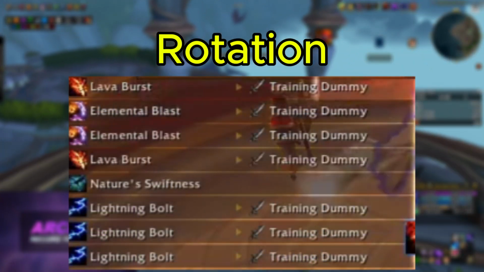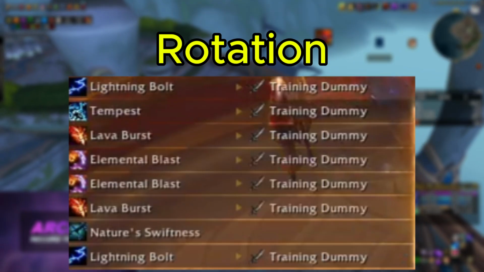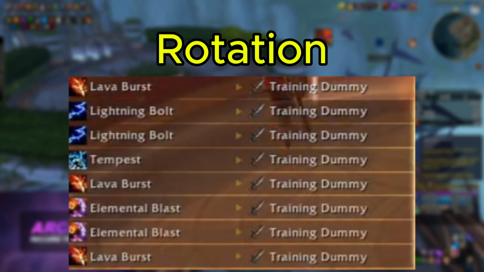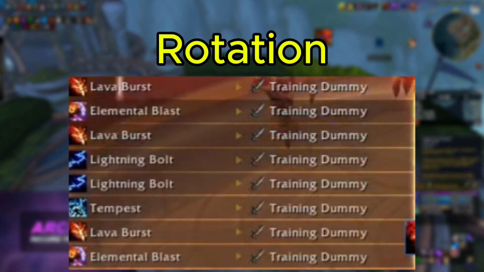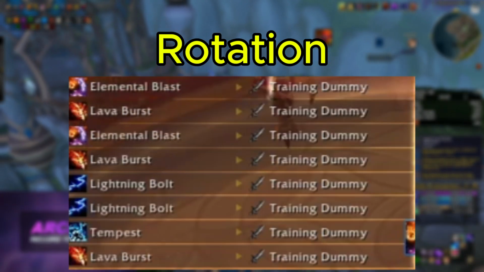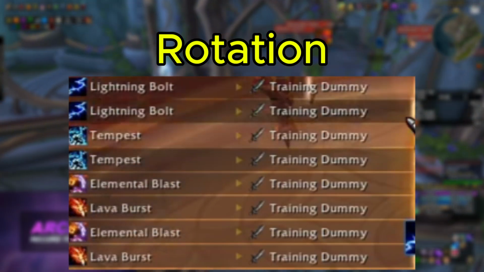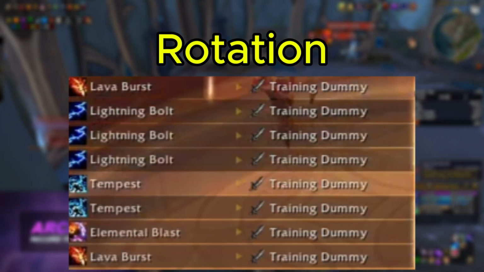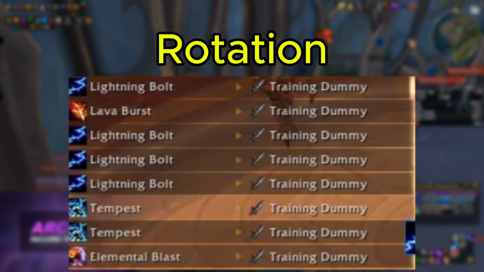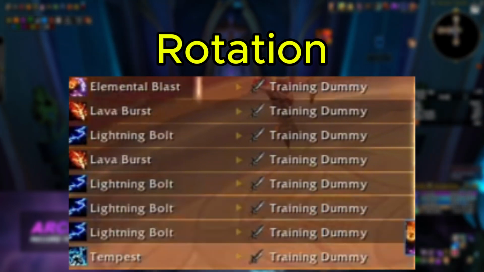This is important because some talents and abilities interact with other abilities in certain ways, which means that they should be cast before another one. For example, on Elemental Shaman, when you cast Lava Burst, you gain a buff to your next spell, which means using it before casting a large ability, like Elemental Blast or Tempest, is favoured.